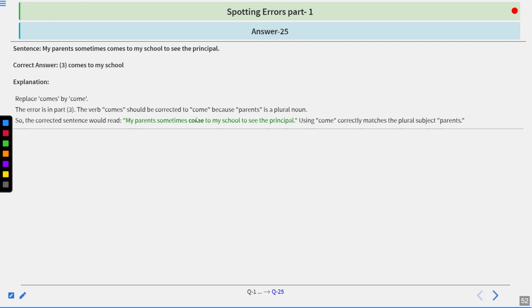The verb comes should be corrected to come because parents is a plural noun. So the correct sentence would read, my parents sometimes come to my school to see the principal. Using come correctly matches the plural subject parents. I hope you have understood.